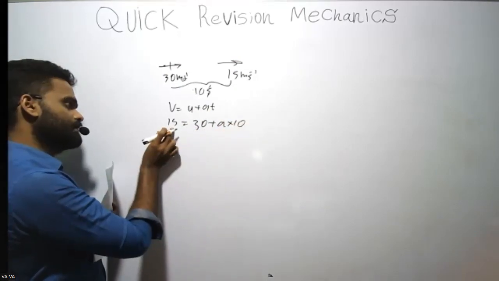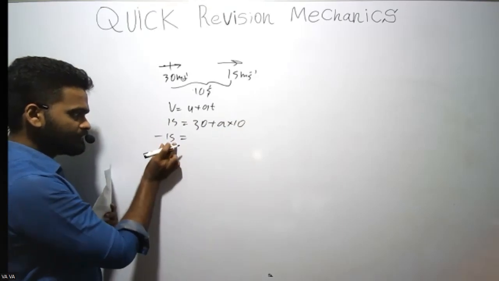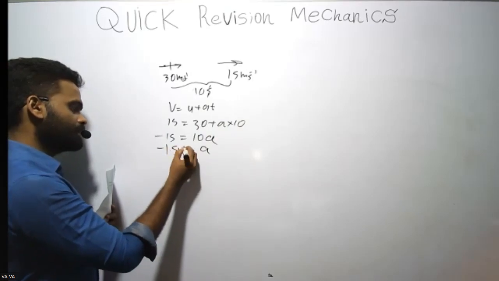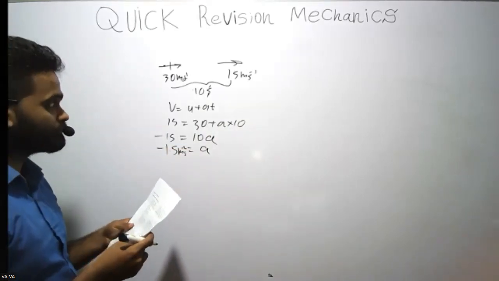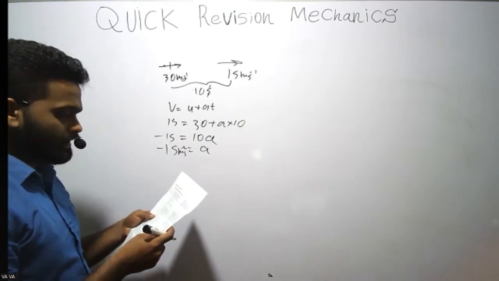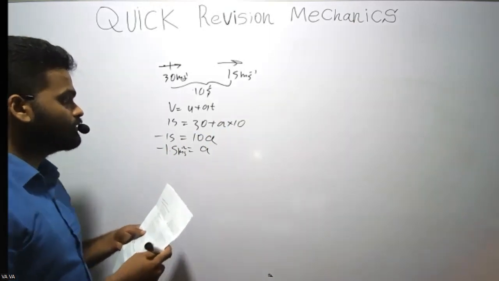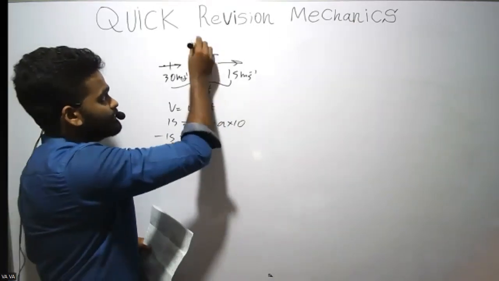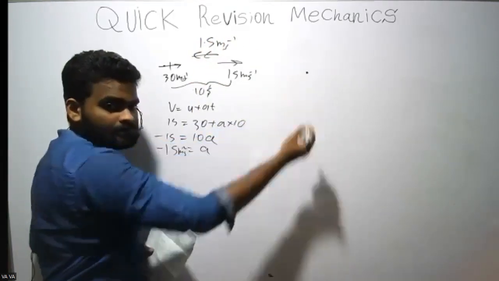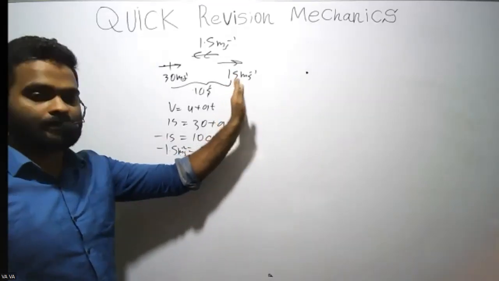Take this to the other side. Minus 30 plus 15, that is minus 15, 10a. So a is minus 1.5. So that is the deceleration, right? So how long, so this is the deceleration. So it is keeping this deceleration till it stops. Yeah, after this one, right? After 15 meters per second.